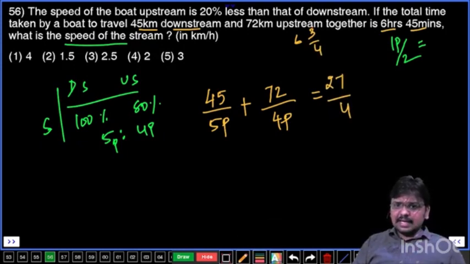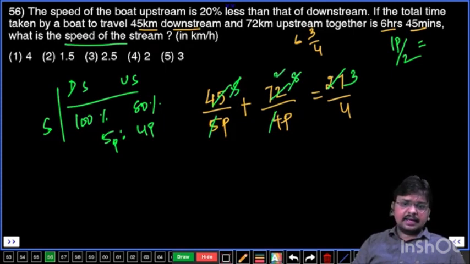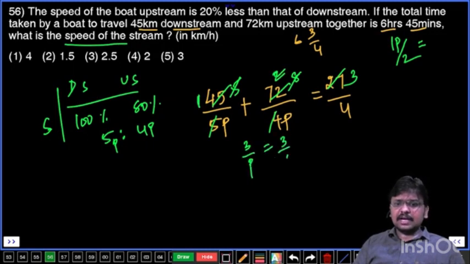Let's do the cancellation here. 9 threes, 9 eights, and 9 fives. Now 5 and 5 get cancelled, so it is 1 by p plus 2 by p. 1 by p plus 2 by p is 3 by p. 3 by p equals 3 by 4, and 3 gets cancelled. That means 1 part is going to be 4.